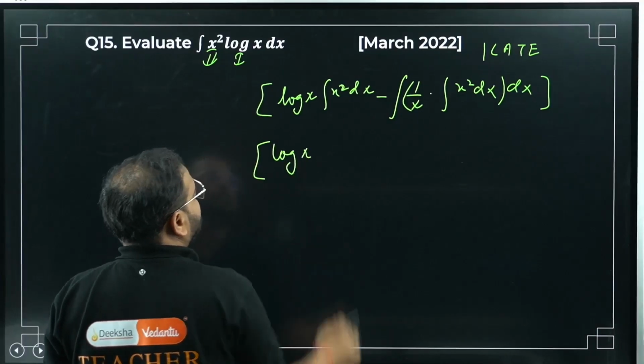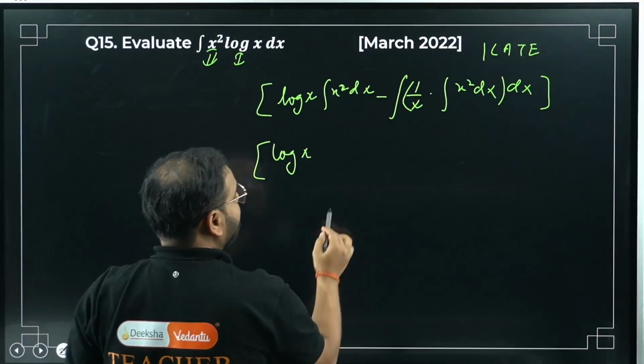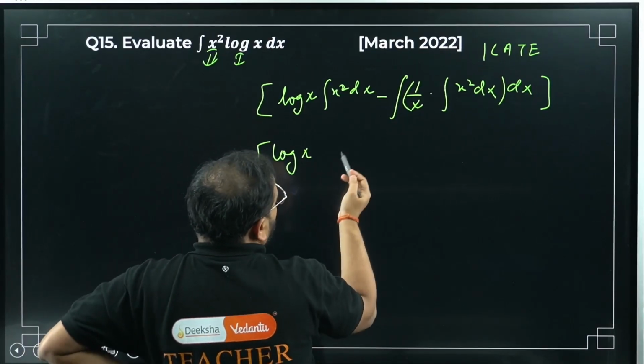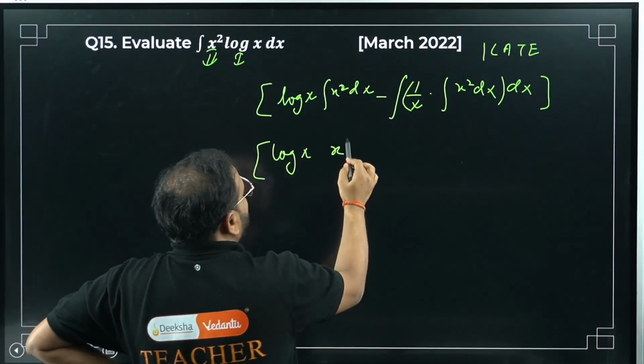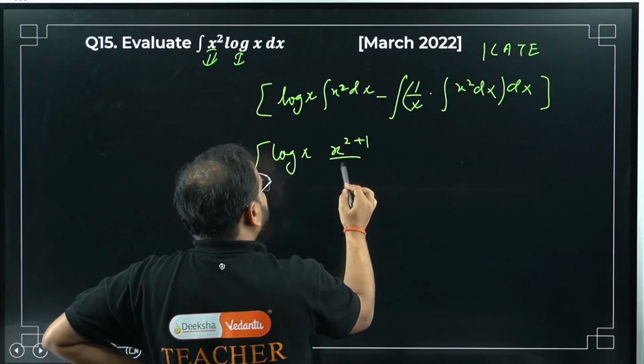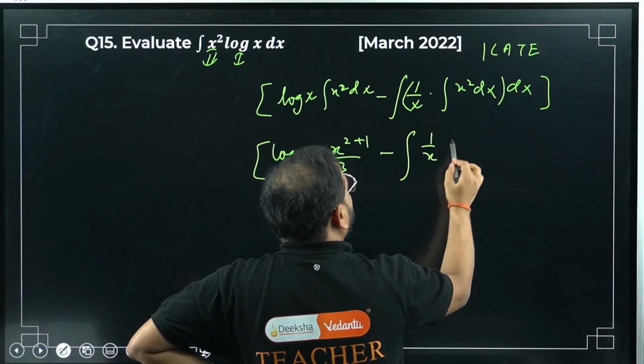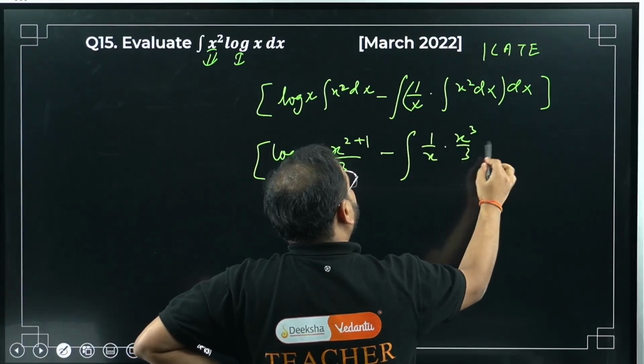Log x is over here. Integral of x square is what? Integral of x square is x to the power 2 plus 1 divided by 2 plus 1, so 3. Same way over here, what am I getting? 1 by x, so x cube by 3 dx.